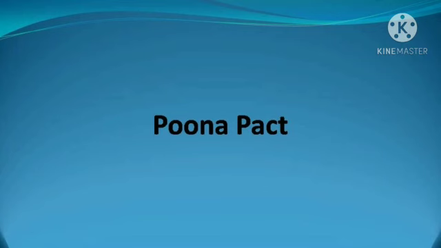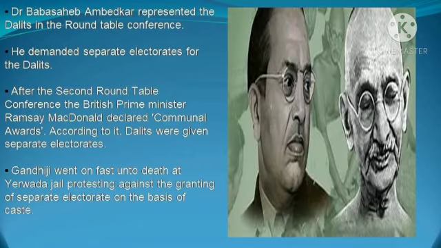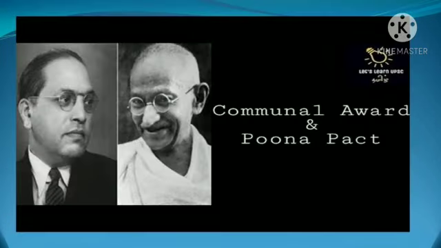In the second Round Table Conference, representatives of different political parties in India and rulers of princely states participated. Dr. Babasaheb Ambedkar represented Dalits in the second Round Table Conference, and he proposed that they want a separate electorate for Dalits. Now, a separate electorate means the seats for Dalits will be kept fixed, that is, some number of seats should be fixed for Dalits and only Dalits will vote for Dalits.